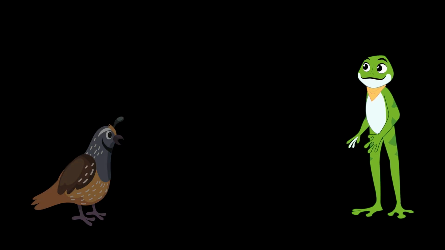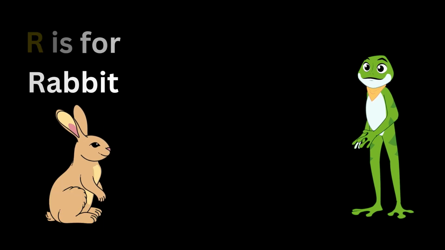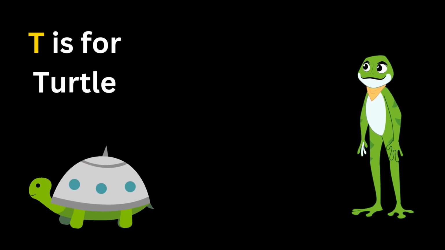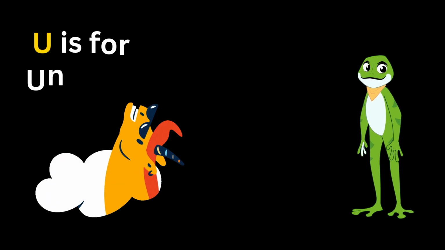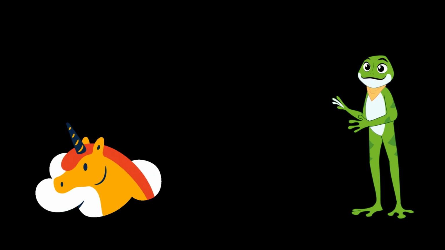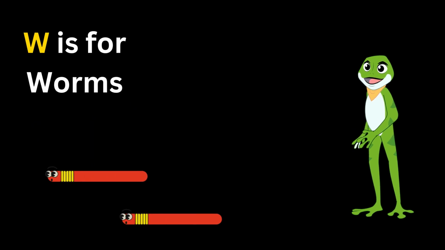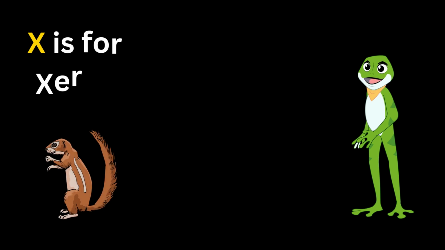Q. Q is for quail. R. R is for rabbit. S. S is for snake. T. T is for turtle. U. U is for unicorn. V. V is for vulture. W. W is for worms.